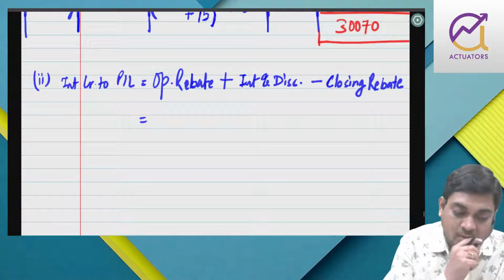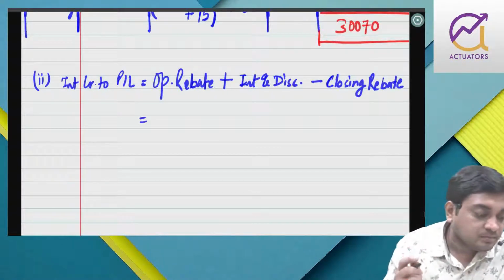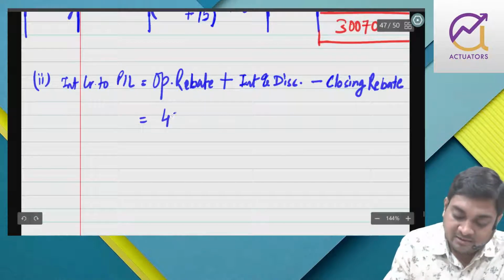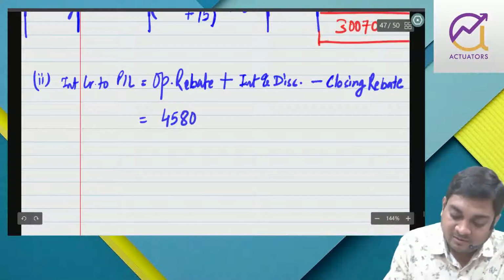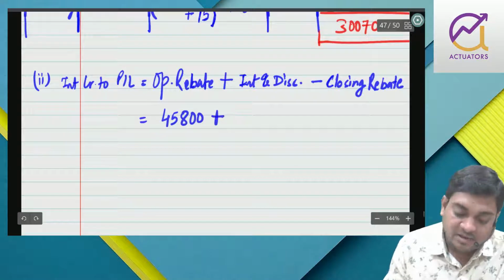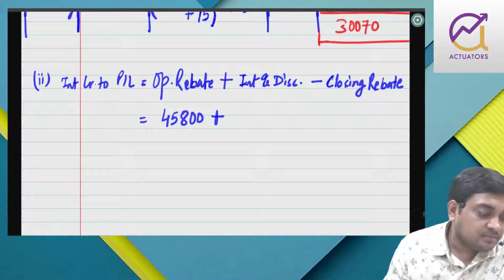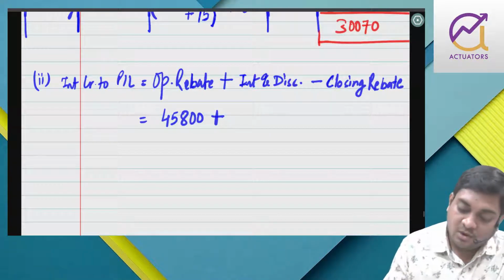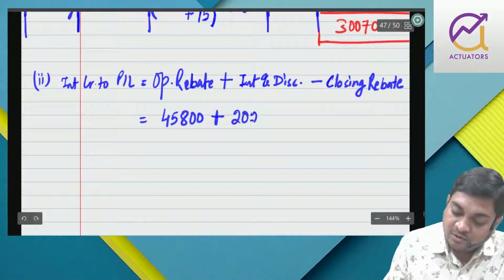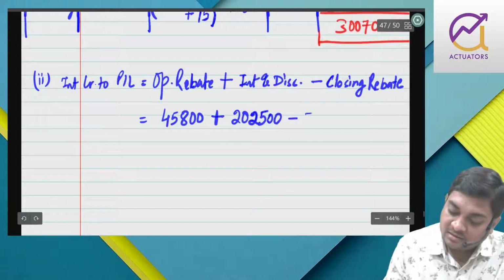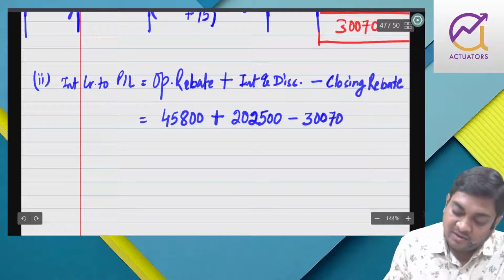So opening rebate is how much? 45,800 plus interest and discount is 2,02,500 minus 30,070.